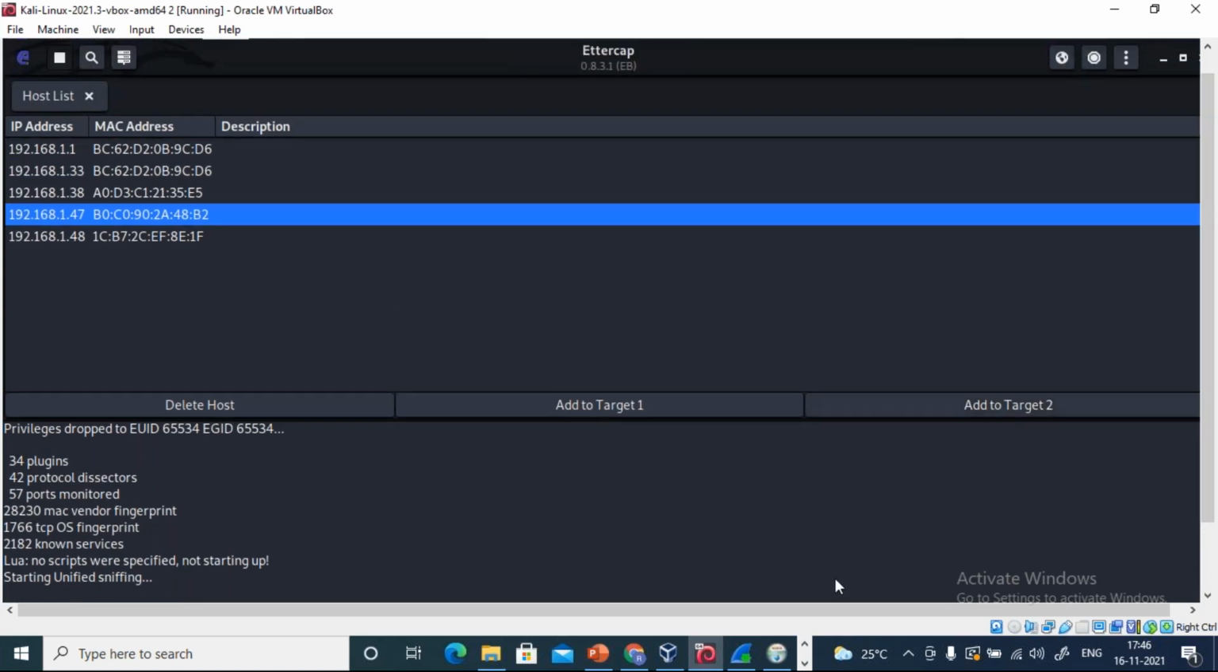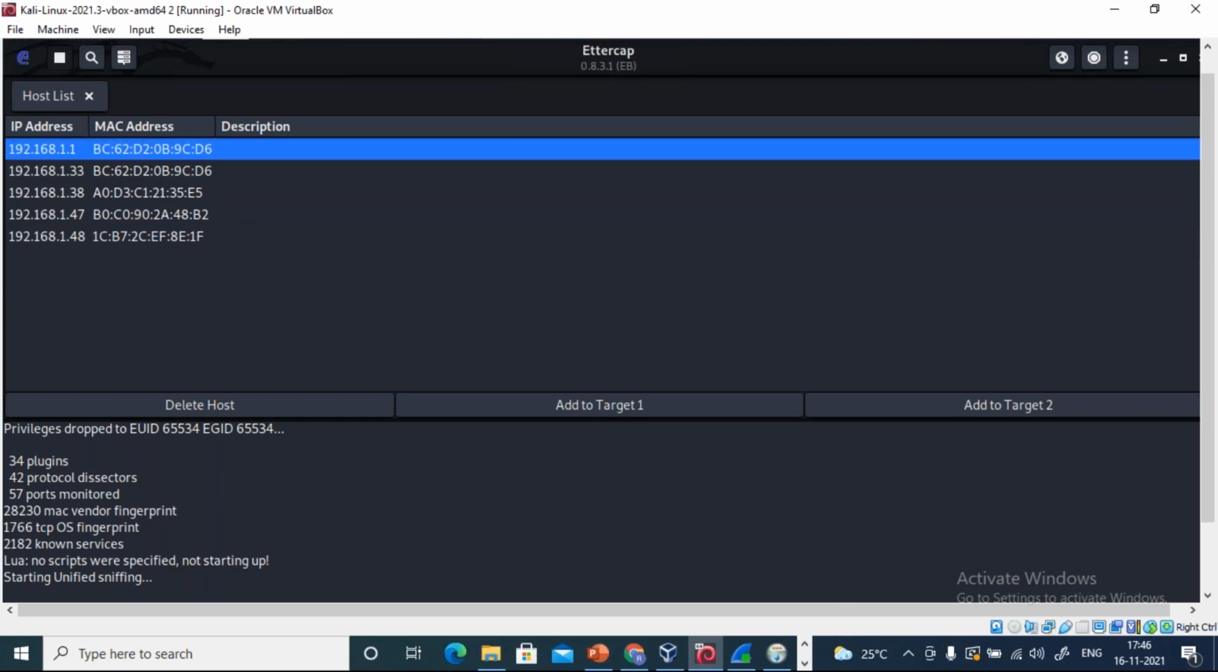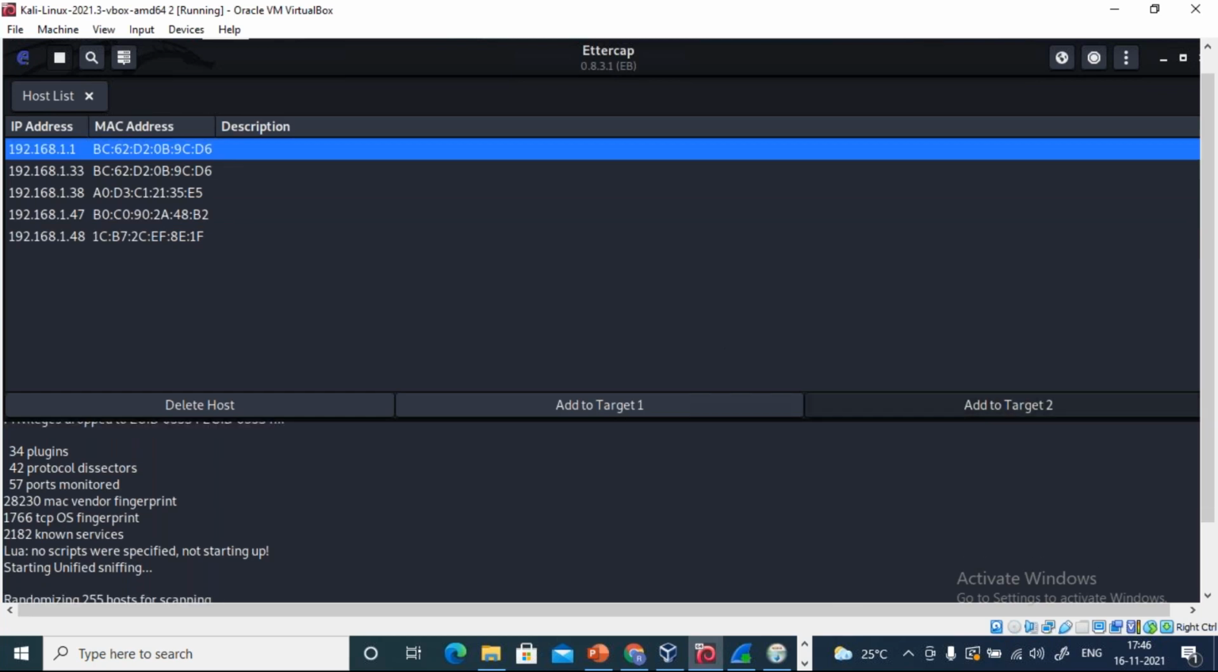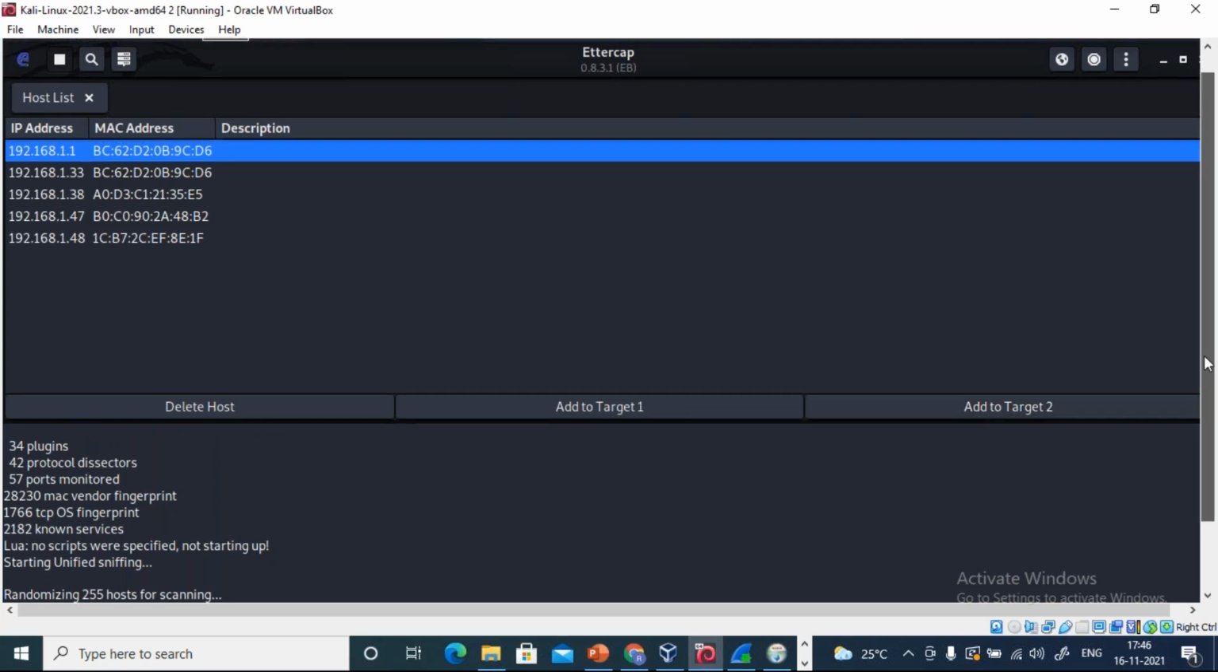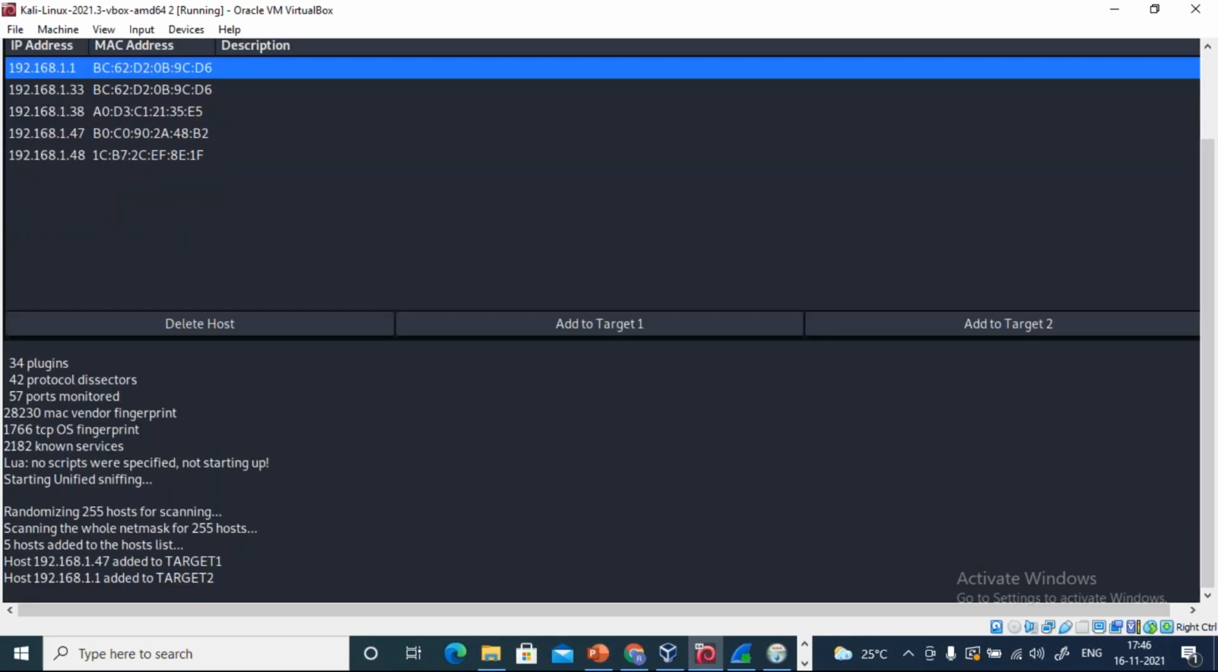Now, who is my next target? See, if the default gateway is going to send the information, I want to fool that as well. I want to make sure that it comes to the hacker first and then to the machine. So for that reason, I'm going to add the router as my target 2. Can you see? It is added to target 1 and target 2.